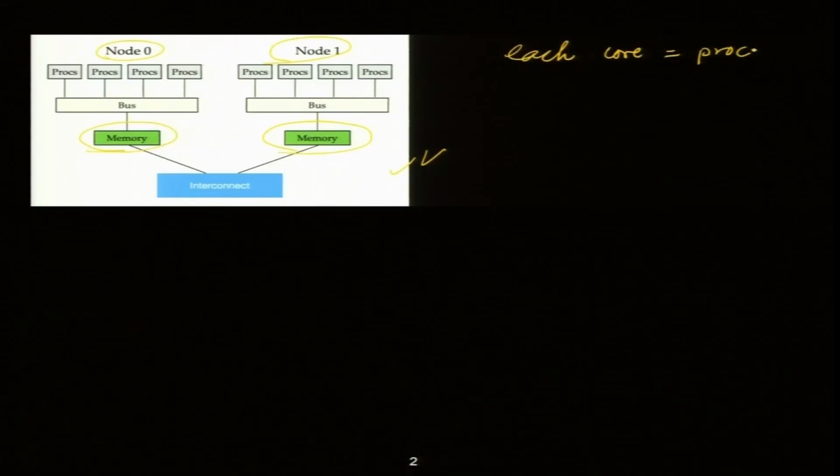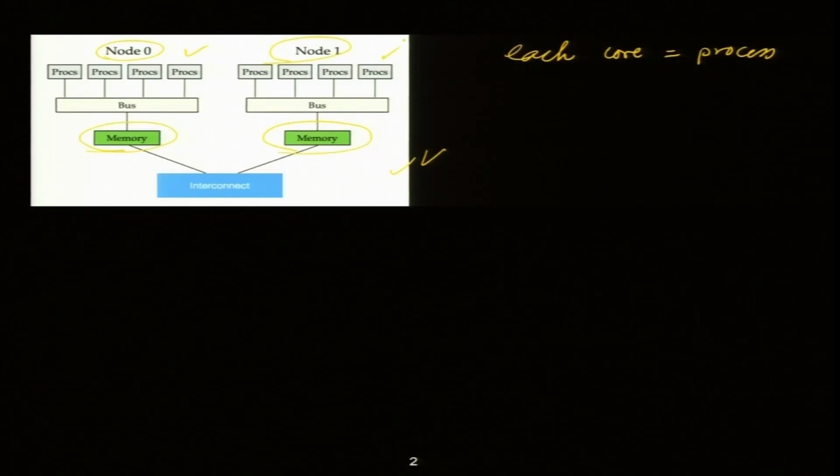This is not the correct way to say it, because a processor has 32 or 64 cores. So, that should be called a processor, and the 64 cores should be called cores, but we are not going to change the syntax of the programming language. So, each core when you run it is also called a process, and right now I am not going to do hybrid programming for these lectures. We will assume that there are 4 cores here and 4 cores here, 8 cores.